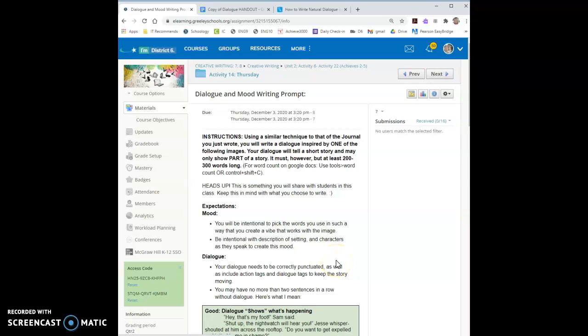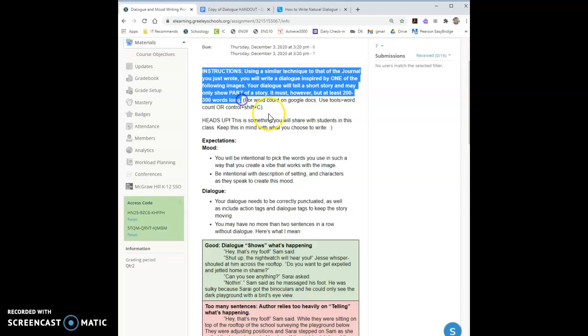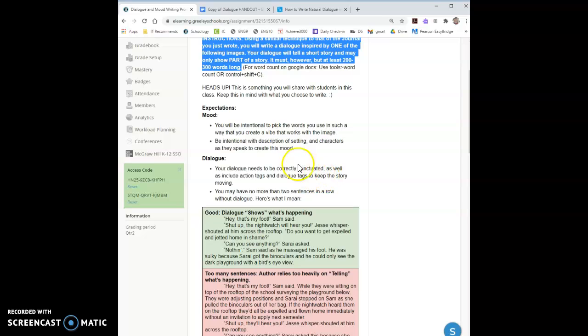Then, the mood writing prompt is here. Your job is to use a similar technique to the one in the journal you just wrote, and you'll write a dialogue, this time inspired by one of the following images. Your dialogue will then tell a short story and may only show part of a story. It must, however, be at least 200 to 300 words. This is the entire assignment for the day. That's why it needs to be so long. And you need to include mood and dialogue.